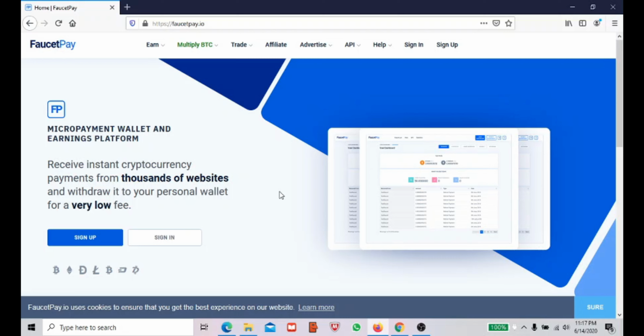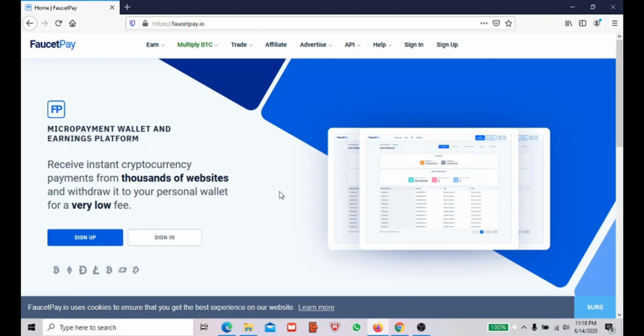So Faucet Pay has various ways that you can earn money. I mean, you can earn cryptocurrencies. Plus, there is a way you can trade your cryptocurrencies, what you are mining and storing in this Faucet Pay account. So there are many ways to earn and many ways of trading as well.